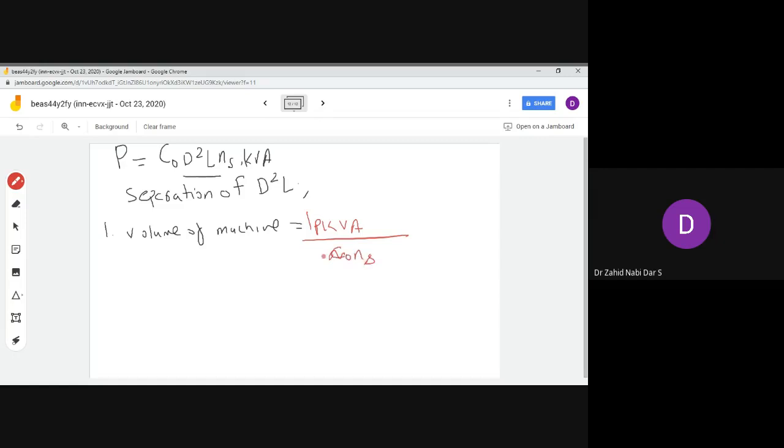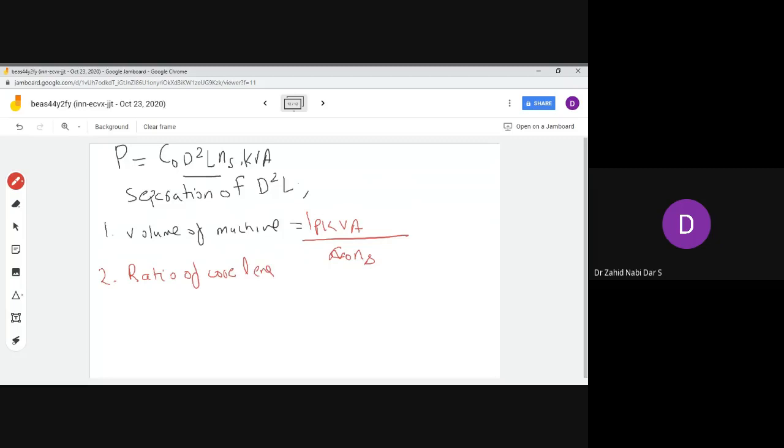So this term you can write in terms of that. There are some important things. The second factor is the ratio of core length to core pitch, so the length of the core to the length of the pitch. That ratio we also studied in the DC machine.